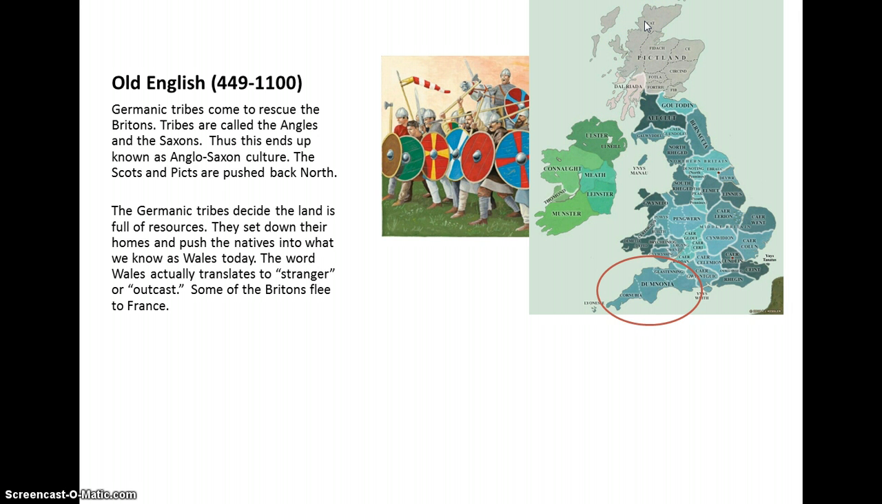And the Germanic tribes get very, very comfortable in this land. There are lots of natural resources, and they find it a very pleasant place to live. So they put their homes down here, and they start pushing out the original natives, the Britons, into what we know today as Wales. Wales translates into the word stranger or outcast. There are also some Britons that flee to France, and that will be important later in our history as we go through the development of the language.